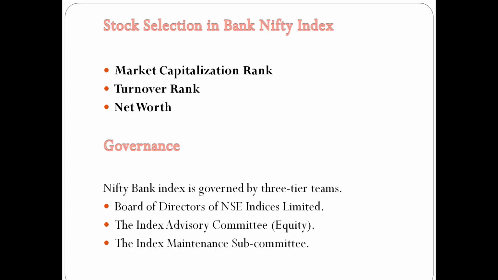These three teams decide which stock has more impact and less impact. This is modified every 6 months. Some stocks will have more impact based on their quarterly results, capitalization, net worth and revenue, so every 6 months there will be some moderation among these banking stocks.